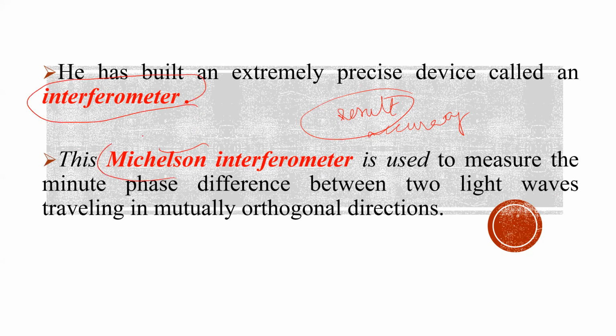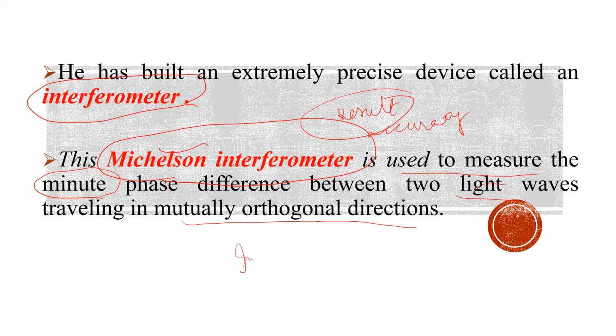This is also called the Michelson interferometer. How did they measure the velocity? Let us see. It is used to measure the minute, students, this is not "minute". Minute and minute have the same spelling, but the pronunciation is different based on the sentence where we use it, based on the circumstance where I am using the word. Here I am using minute phase difference between the two light waves traveling in mutually orthogonal directions.